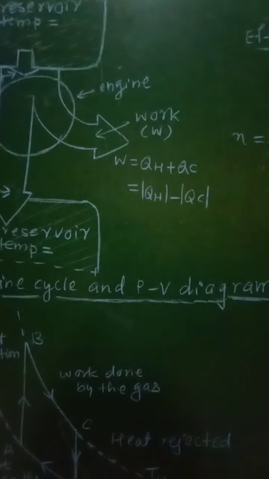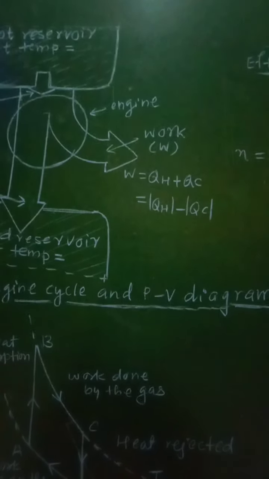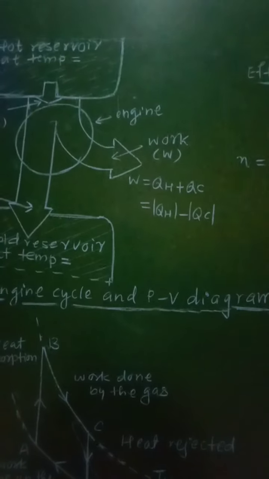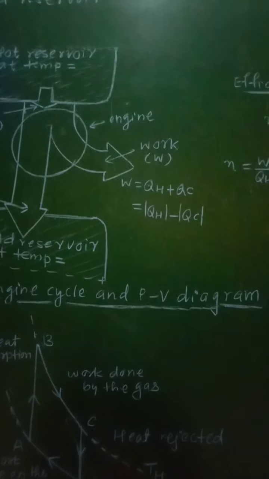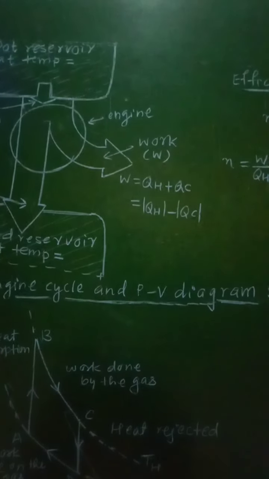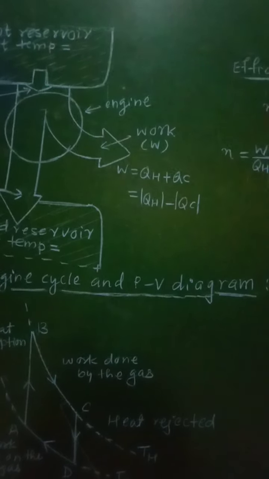The net work done in one operating cycle by the working substance is given by using the first law of thermodynamics, that is W is equal to Q is equal to again magnitude of QH minus magnitude of QC.